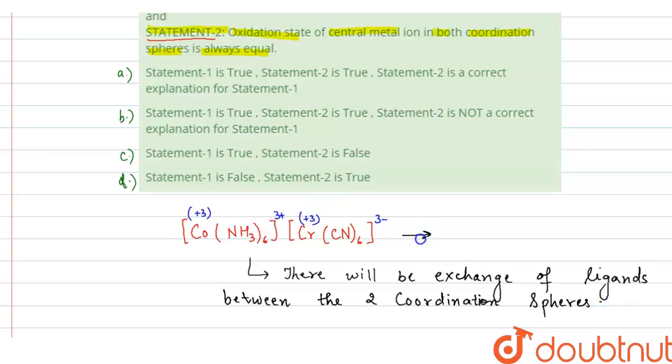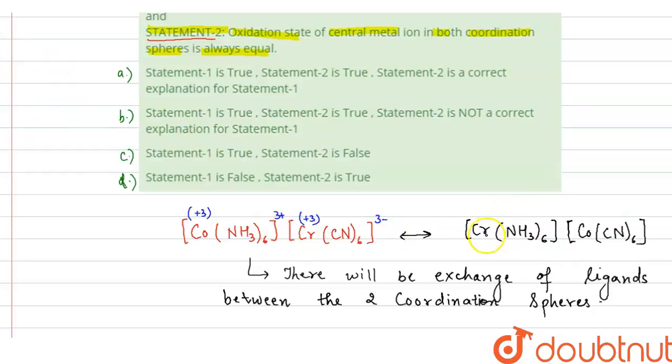Now what happens when there is exchange of ligands? So we get chromium, and with chromium there will be NH3 6 times, and with cobalt there will be CN 6 times, [Cr(NH3)6][Co(CN)6]. Now basically the composition is the same.